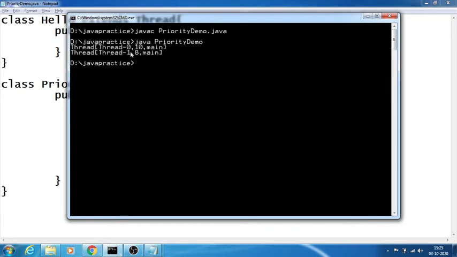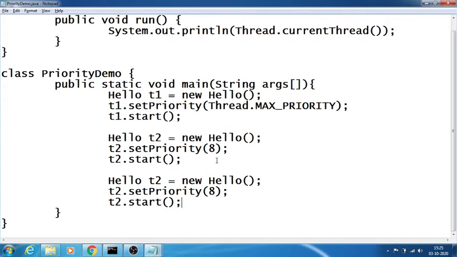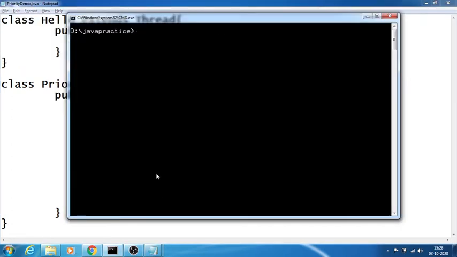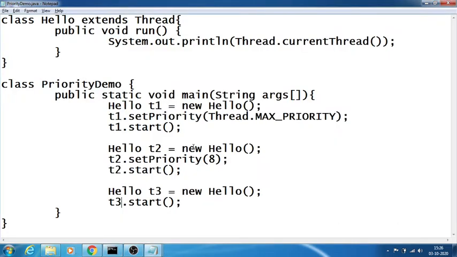Okay, likewise, if we create another thread which does not have any kind of priority, that will get the default priority. I just remove this, and this is a T3 thread, which doesn't have any priority set, then obviously that will give you the default priority called 5. Okay, T3, T2, T1, done.